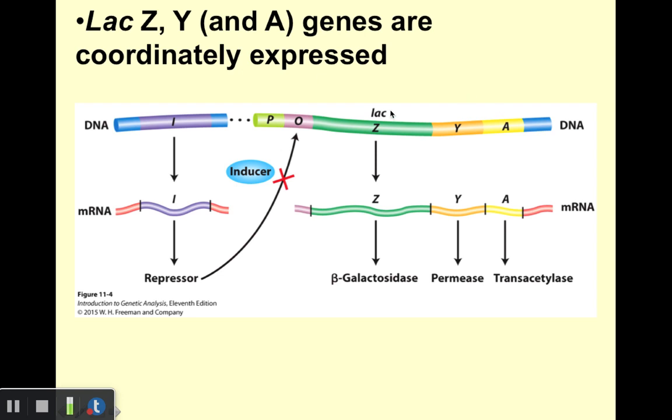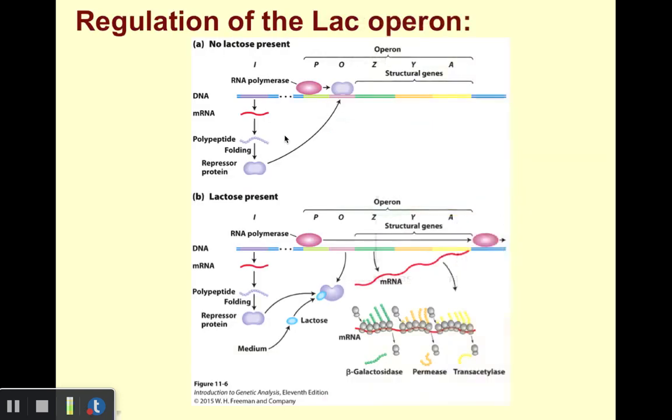Multiple genes, Z, Y, and A as well, under the control of a single promoter. That's what the P refers to right here. So we're talking about an operon. This is what we're talking about again: multiple genes under the control of a single regulatory region. So let's explore the lactose system in a little bit more detail and look at regulation of the lac operon.